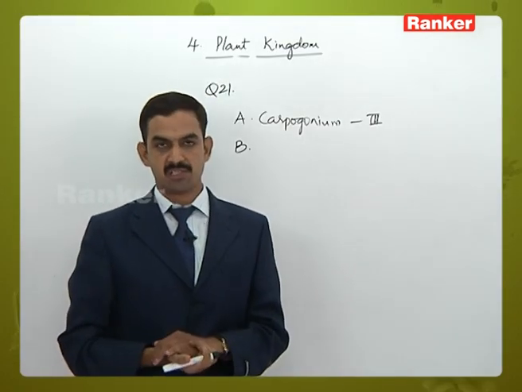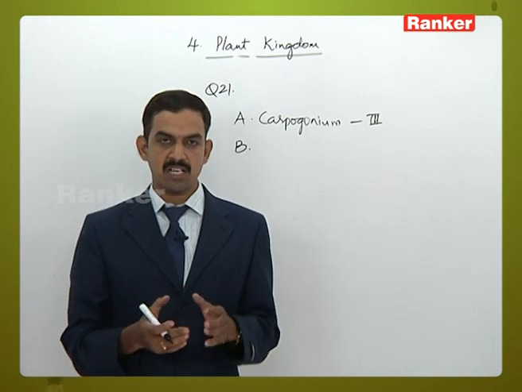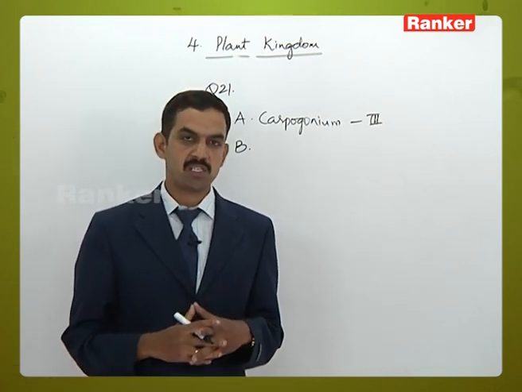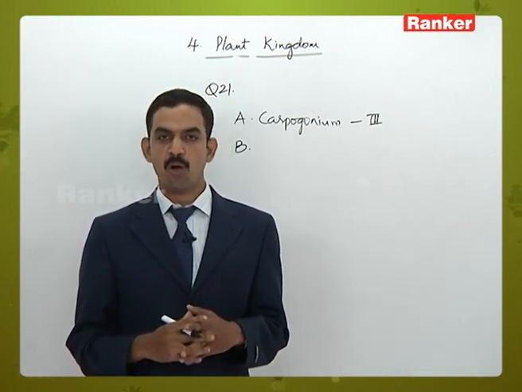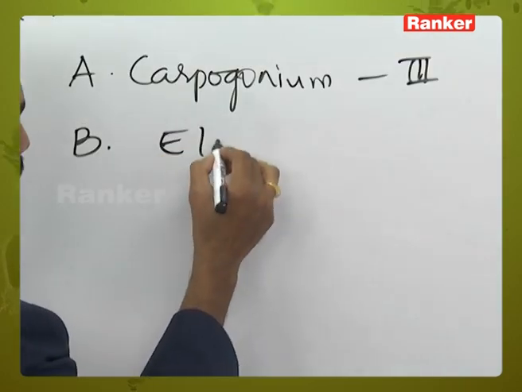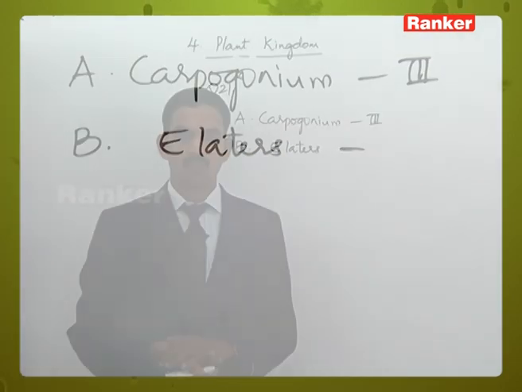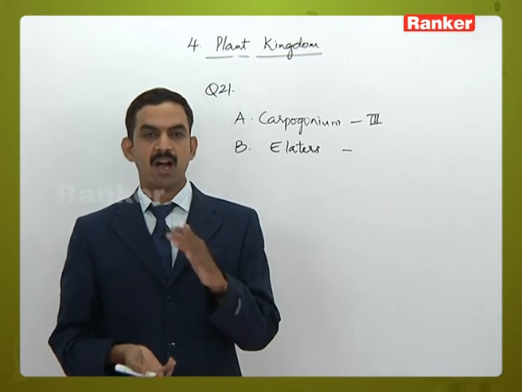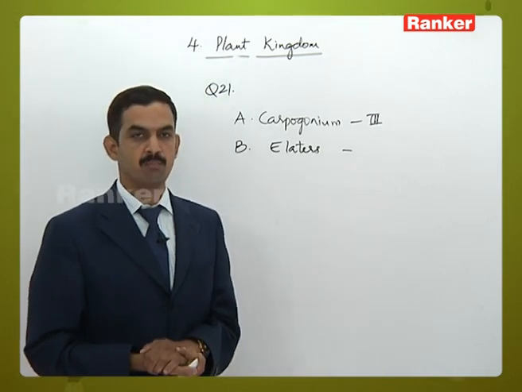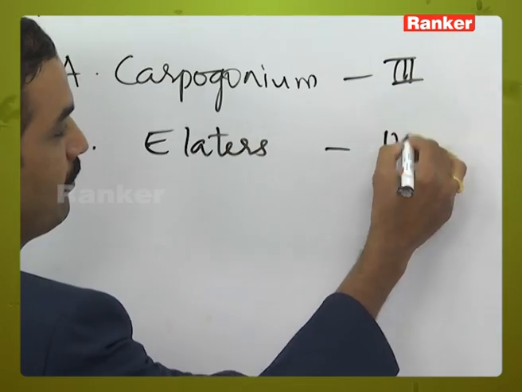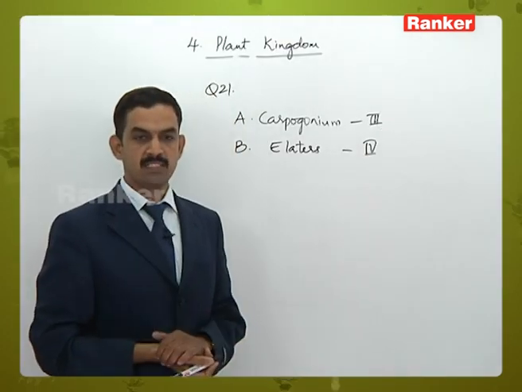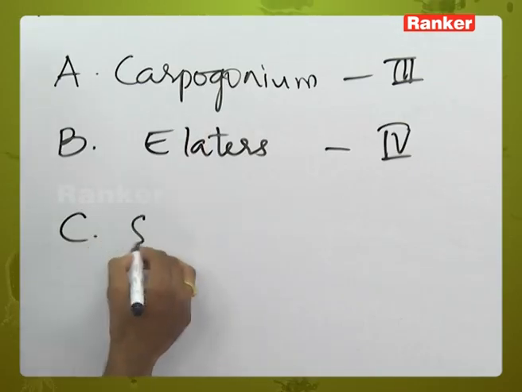Second one, elaters. Elaters are special structures which help in dispersal of spores in the bryophyte group of plants. From the given options, Marchantia belongs to bryophytes, so option number 4. Then seed habit precursor.